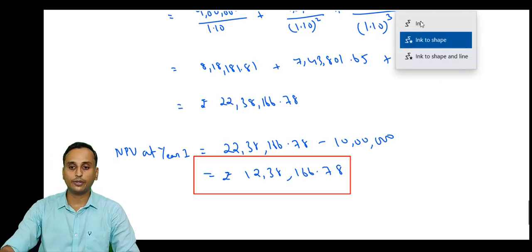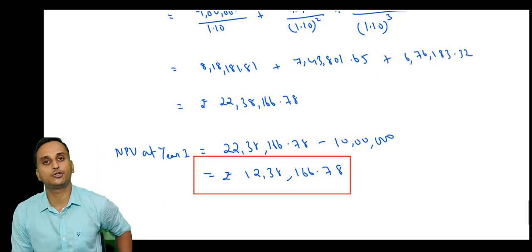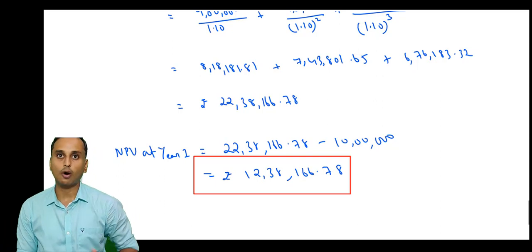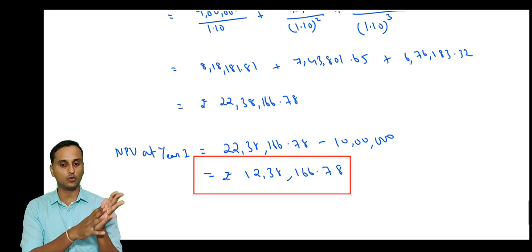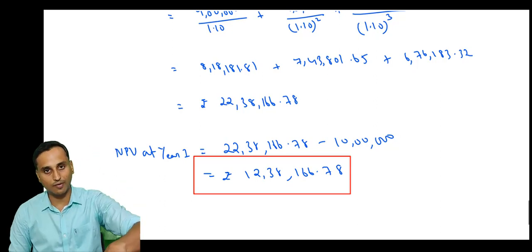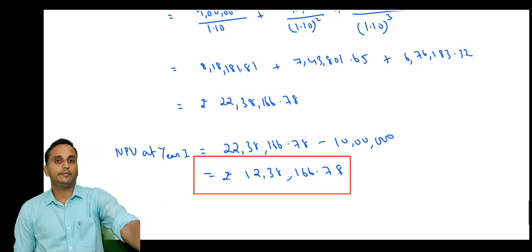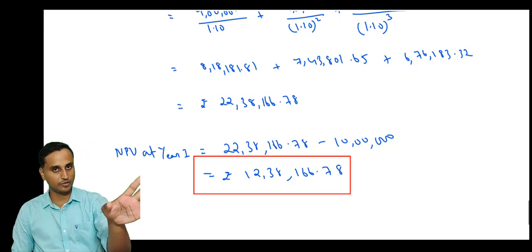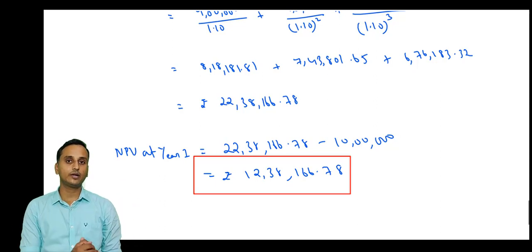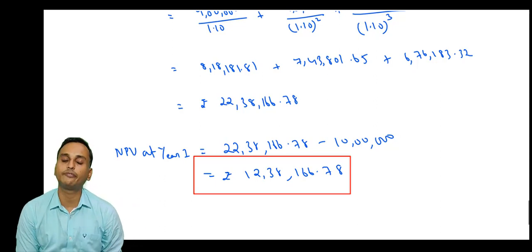Okay. So what do you think, everyone? In which year should you open the mine? In year 0 or in year 1? Definitely in year 1, because in year 1 the net present value is positive, 12,38,166.78. In year 0 it is a negative net present value, so you should not open the mine in year 0. In year 1, the NPV is positive. So definitely you can open it.